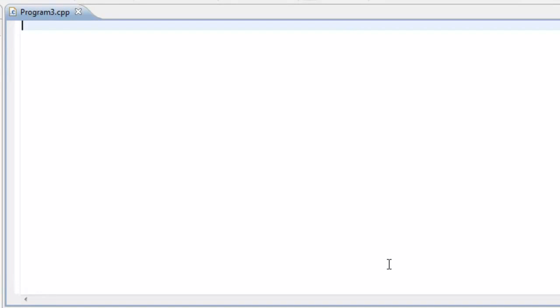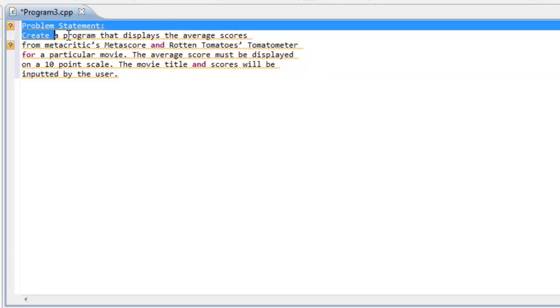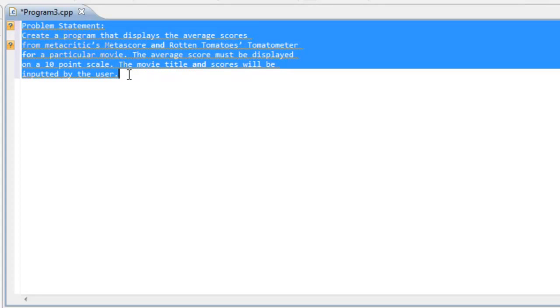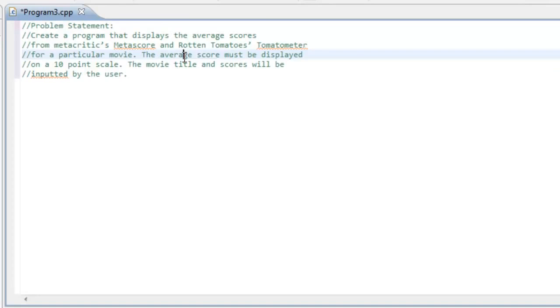So the first thing that I'm going to do is paste in our problem statement. You won't be able to do this, but maybe you can type in a brief summary or just a little bit of text here, because I'm going to show you how to create a comment in Eclipse. I'm going to go ahead and paste in our problem statement that we saw before. And then I'm going to select all this text here and then hit Control, while holding down the Control key, hit the /. And that creates a comment out of all this text here.